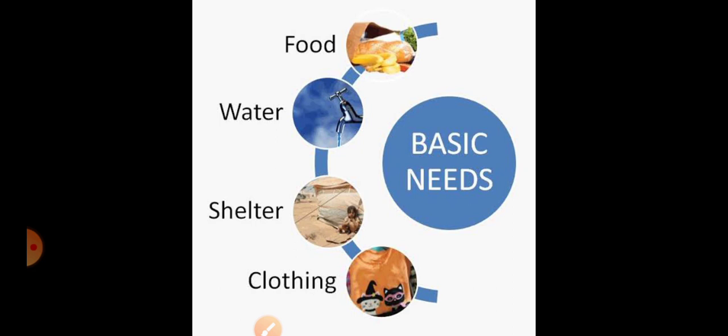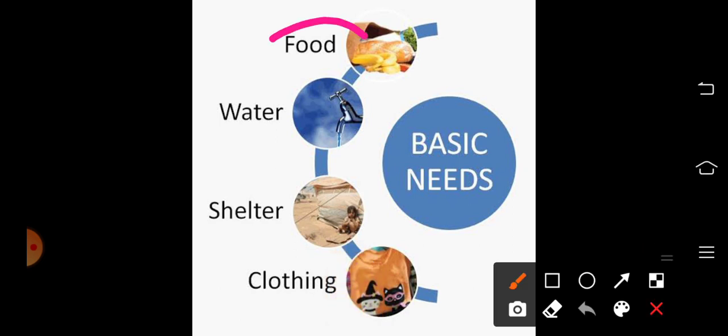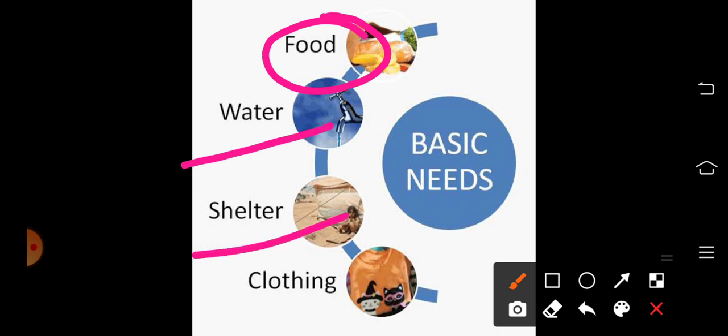Before that, as you know from the earlier classes, from the small classes itself, you are learning about the basic needs of human beings. You know what they are? The basic needs include, yes, first one, food, then water, shelter, clothing, etc. These are the important or basic needs of human beings, and each one of us stays for satisfying these basic needs. So we want to do so many activities in order to satisfy each of these basic needs, isn't it?